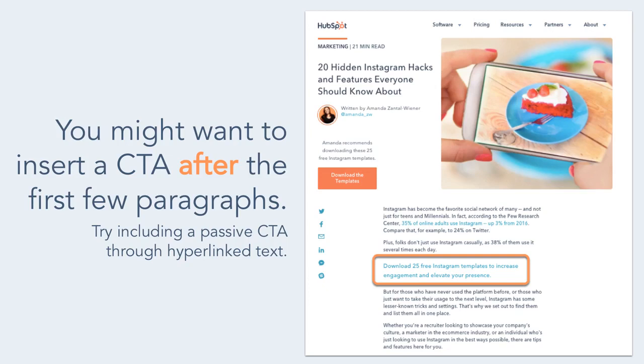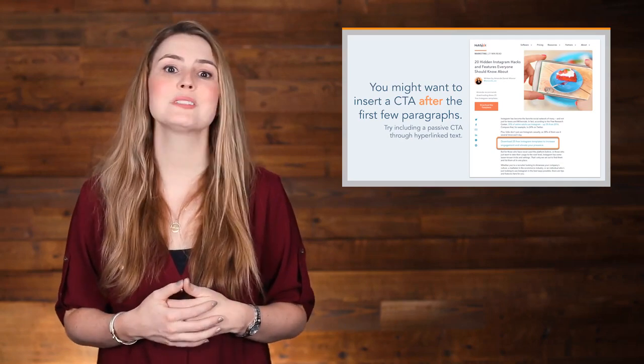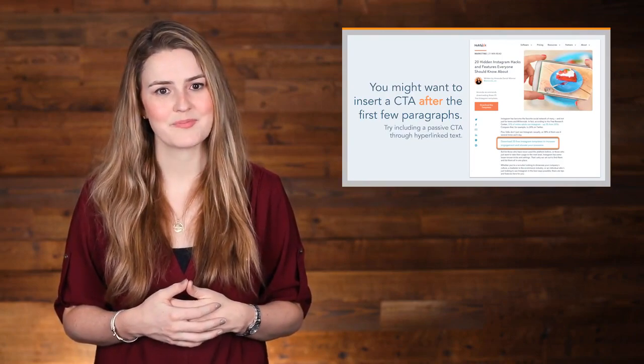And additionally, you might want to insert a call to action after the first few paragraphs. To avoid looking too pushy, try including a passive CTA through hyperlinked text. It's important to include these passive CTAs, as you can't always count on your visitor reading your entire post and converting. HubSpot performs several CTA tests all the time, from image and text CTAs to placement of the CTAs. We're always looking for ways to improve our click-through rate. Interestingly enough, we found that text CTAs near the top of blog posts produce the highest click-through rates, something you might want to keep in mind and test on your blog posts.